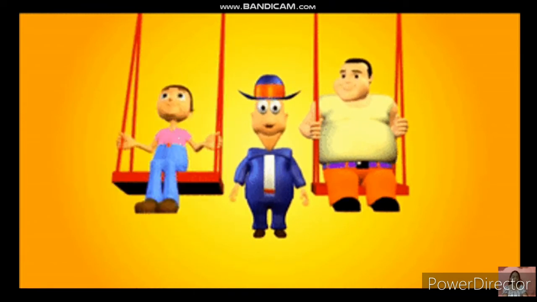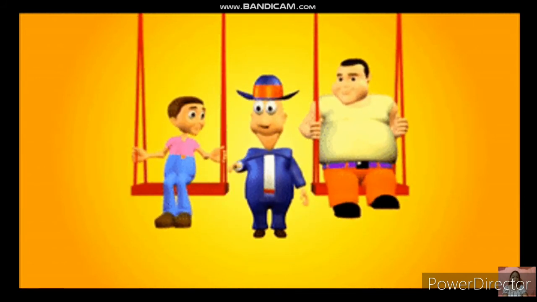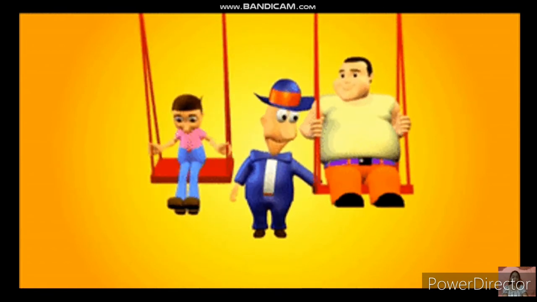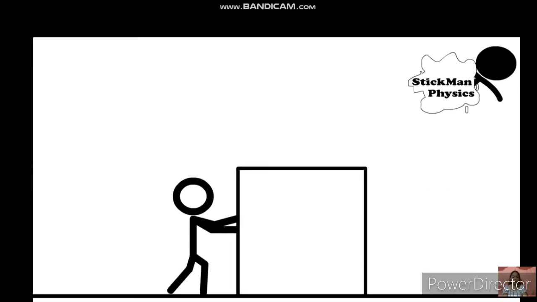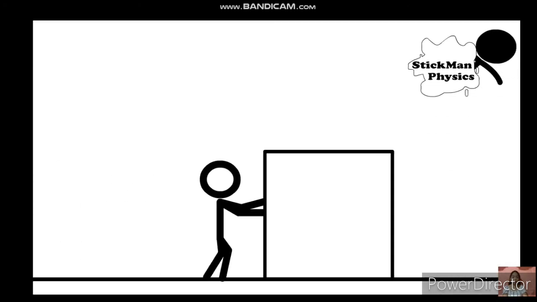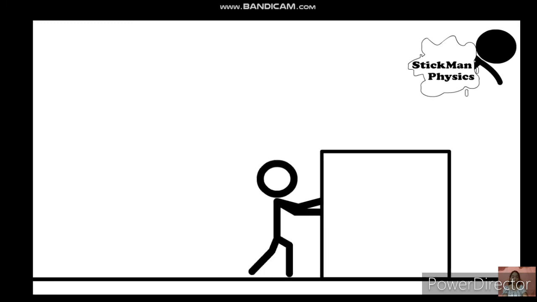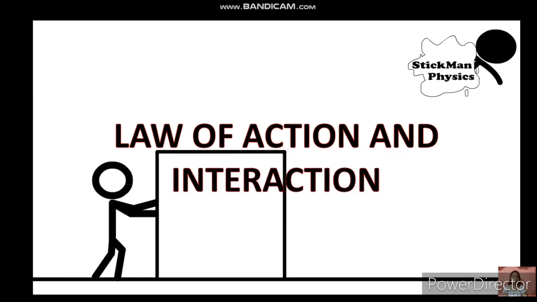Yes, Leda. What law of motion is on the second picture or video clip? That's right. So it is the law of net force. Last, what law of motion is presented on your screen? Yes, Trisha. Very good. So it is an example of the law of action and interaction.